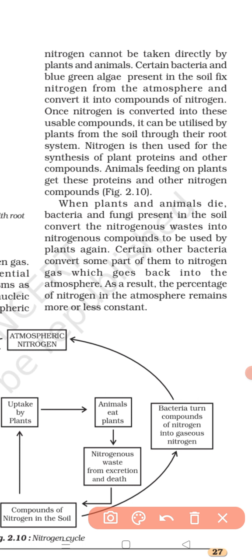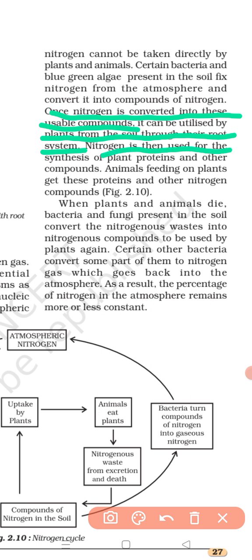Plants absorb the nitrogen compounds from the soil through their roots, and the plants convert the compounds of nitrogen into plant proteins and other organic compounds which make up the body of plants. As mentioned here also, once nitrogen is converted into these usable compounds, that is nitrogen compounds, it can be utilized by plants from soil through their root system.